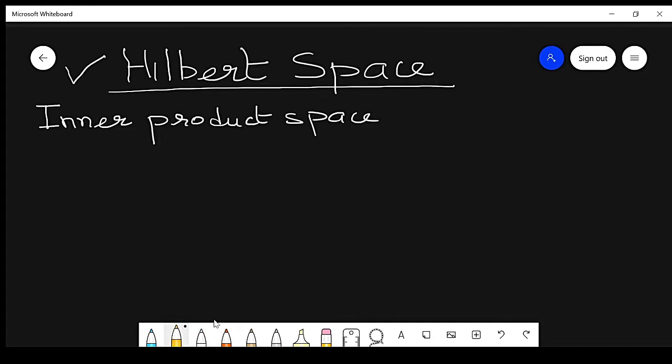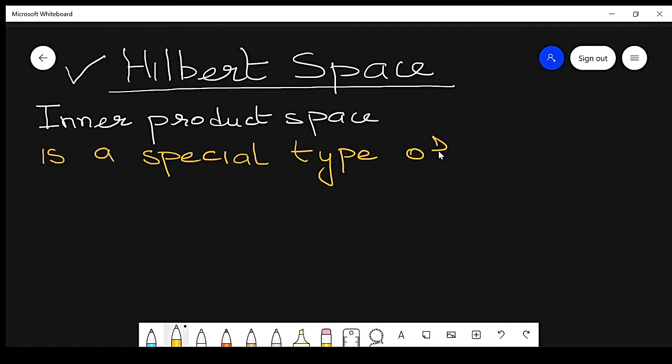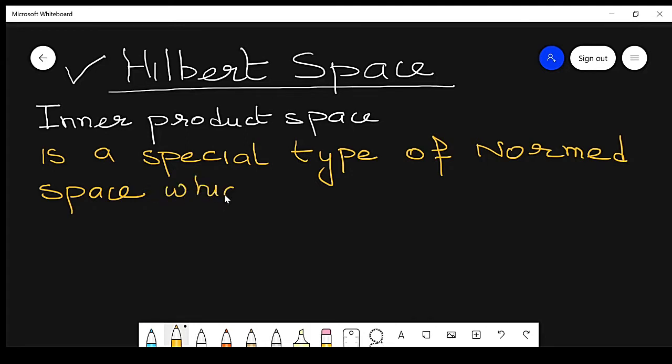So, what is an inner product space? An inner product space is a special type of normed space which possesses an additional property.